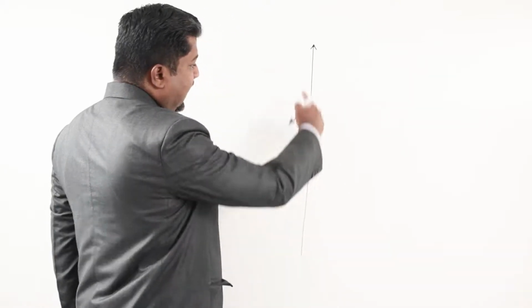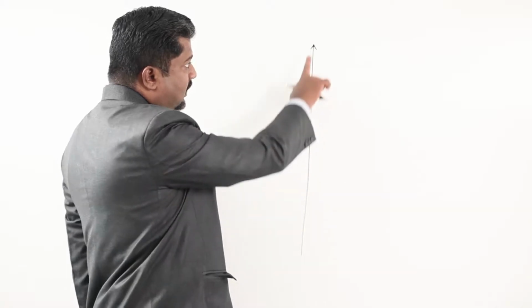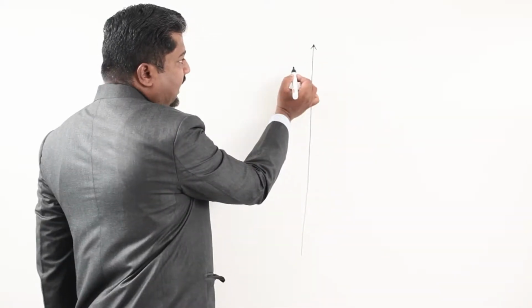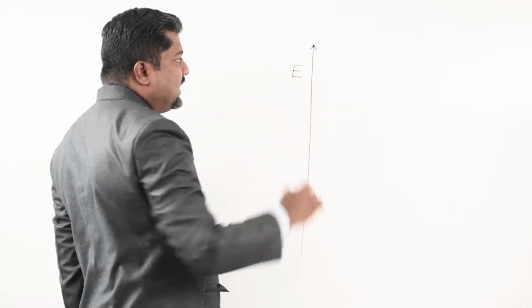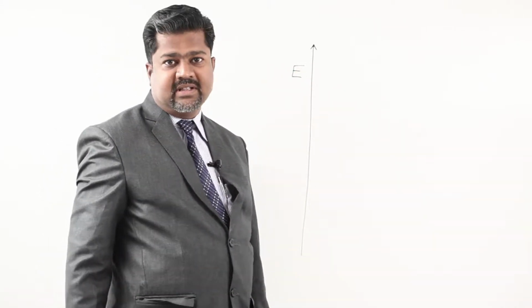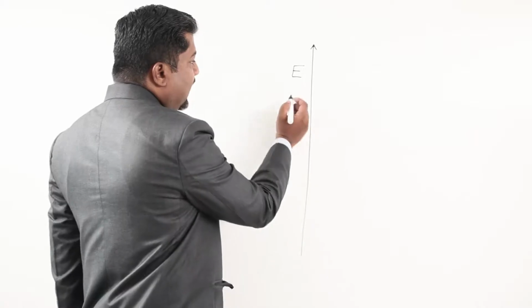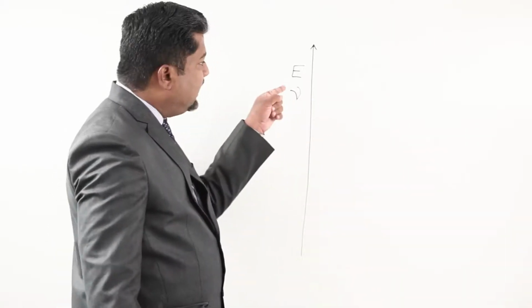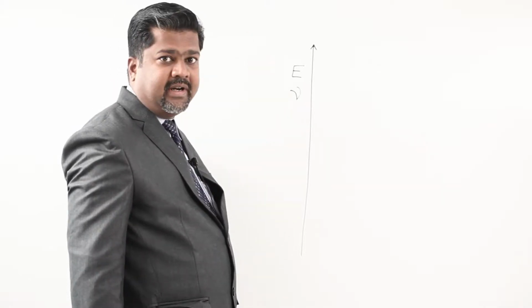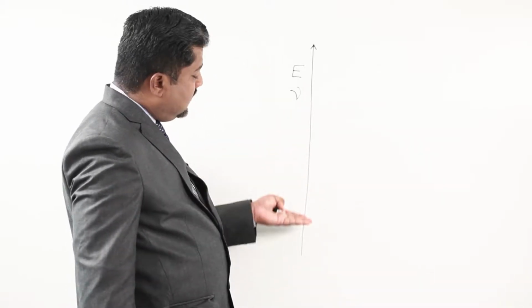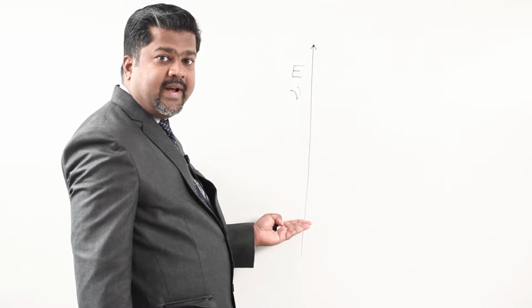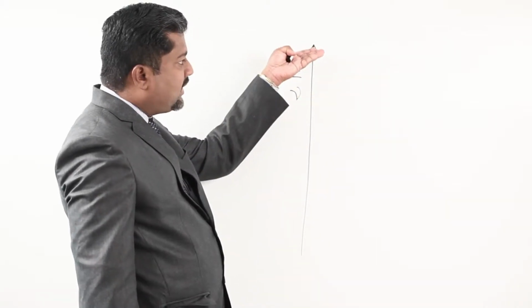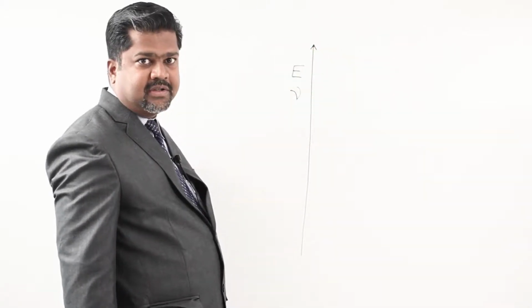So this graph I am arranging in this way: the arrow is pointing upward, that means it increases in this direction. What increases in this direction? The energy of radiation increases in this direction. And now you are aware that frequency and energy are proportional. So as energy increases, frequency also increases. So at the lower part you will get low energy radiation and at the upper part you will get high energy radiation.